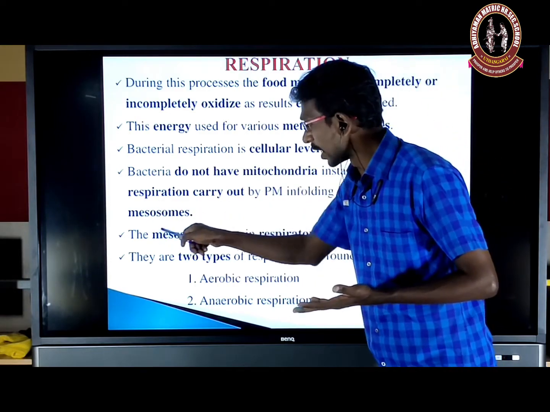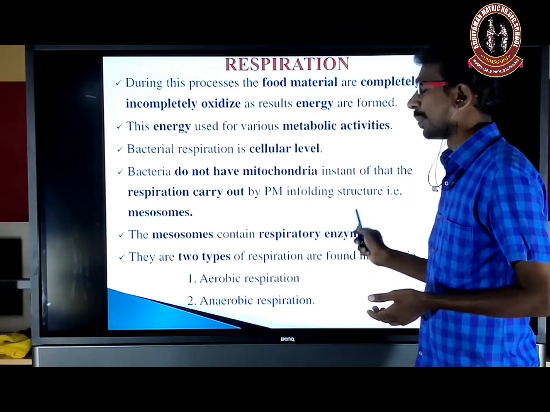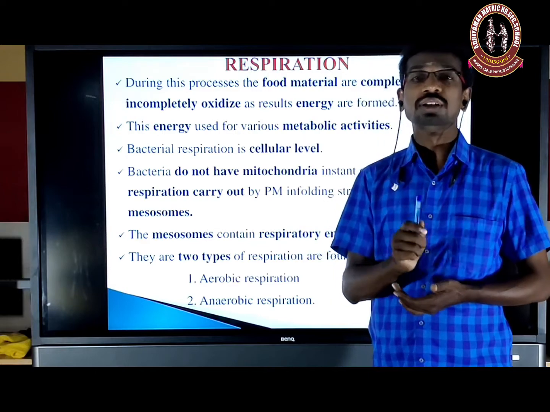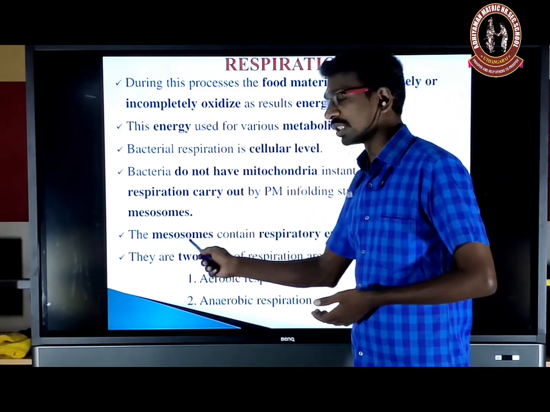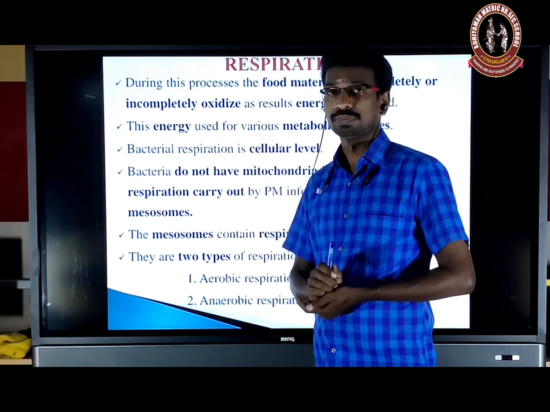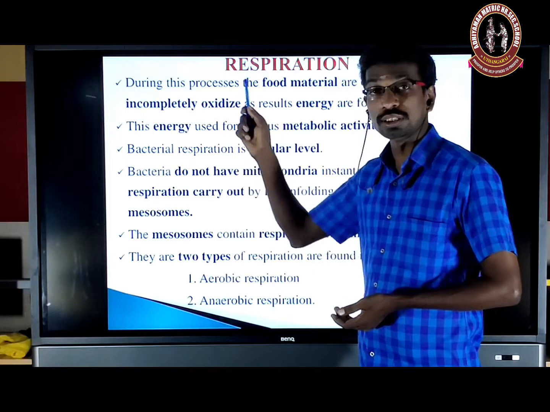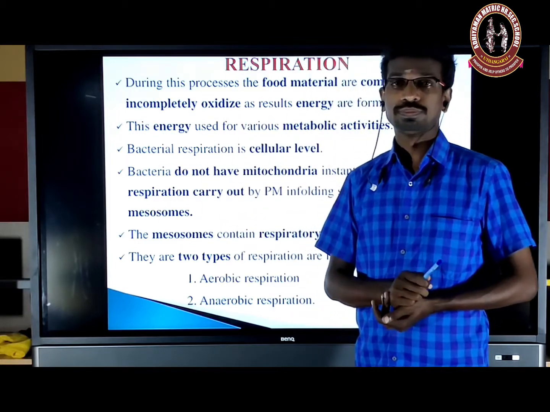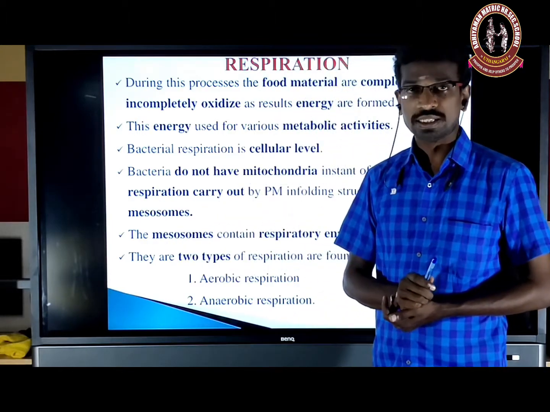The same is carried out by the mesosome, because the mesosome contains all the respiratory enzymes required for respiration or oxidation of food material. So the mesosome resembles the mitochondria in eukaryotes, but in prokaryotes it is the mesosome. It's the respiratory organ of the bacteria.